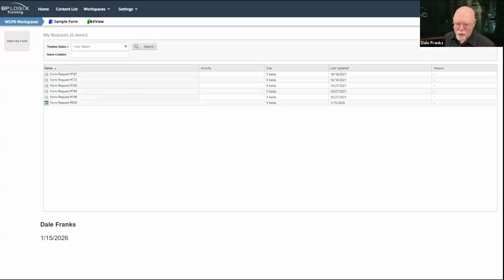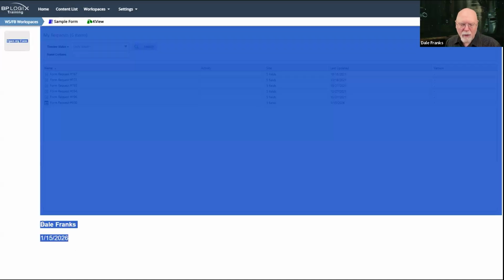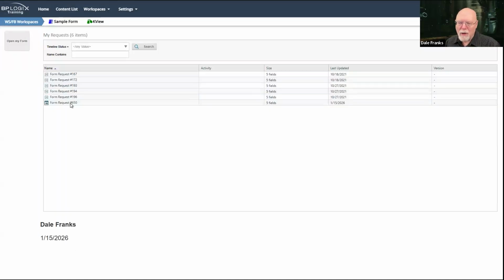But now this is my dashboard. And so the person who created the dashboard still has access to the content list. So if they need to go and change this information down here, or give me a new knowledge view, or add some new buttons here, whatever they need to do, they can do it. They have full access to this. As an administrator, my job is done. I gave them the workspace. I pointed at their dashboard. Now I don't care what they do with it, because they're the implementer.